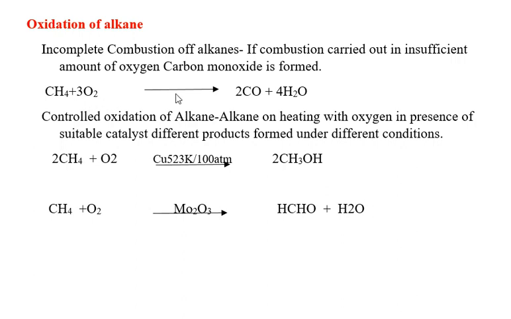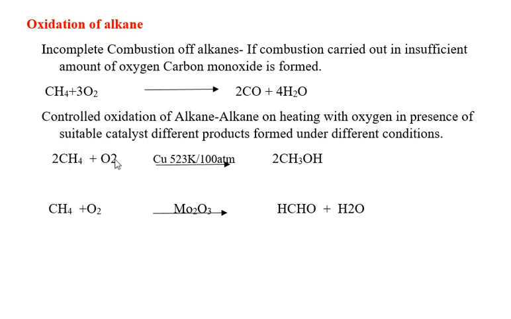When you have to carry out oxidation of an alkane, you can say controlled oxidation of alkane, you require a catalyst, higher temperature and pressure, as alkanes are unreactive towards oxidation reactions.